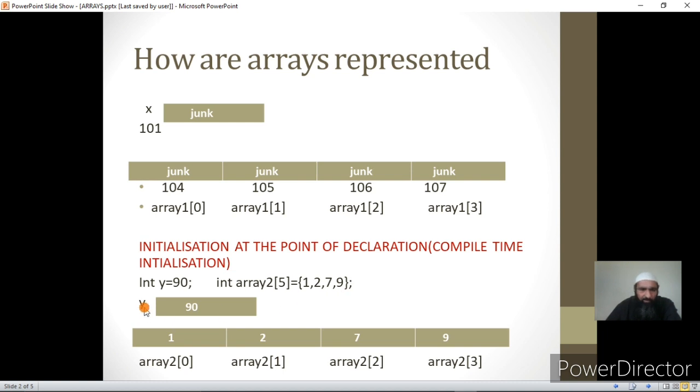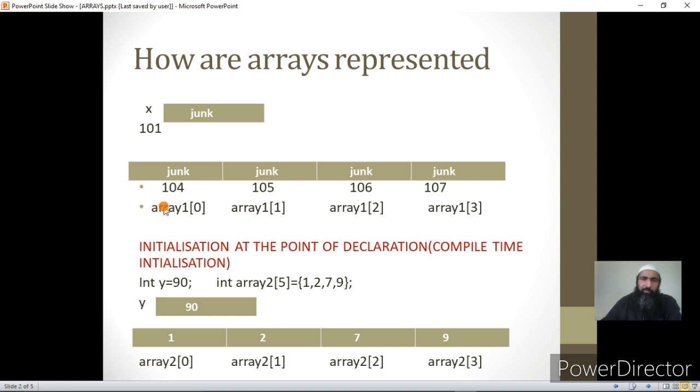Now y is being assigned the value 90. array[0] will have the value 1. array[1] will have the value 2, because the second value I am giving is 2. The third value is 7, so the third element will be holding 7, and the fourth element will be holding 9. I hope this is clear.